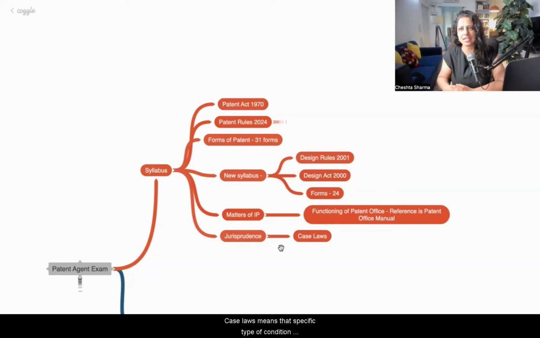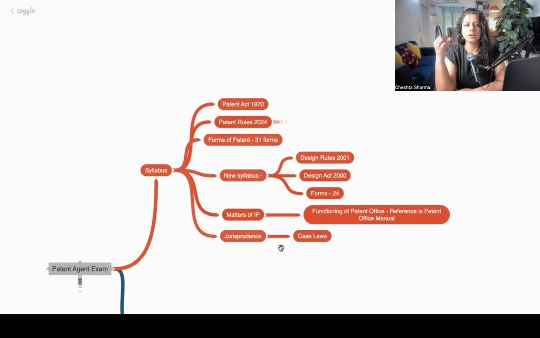What do you mean by case laws? Case laws means that a specific type of condition came in front of the courts of India and they took some decision. For example, there was a case between Novartis versus Patent Office. You know the company Novartis, it's a big pharmaceutical company, right? So a big pharmaceutical company filed a patent application on a certain chemical entity. The patent was rejected by the patent office, saying this is not patentable, the new composition which you have given.